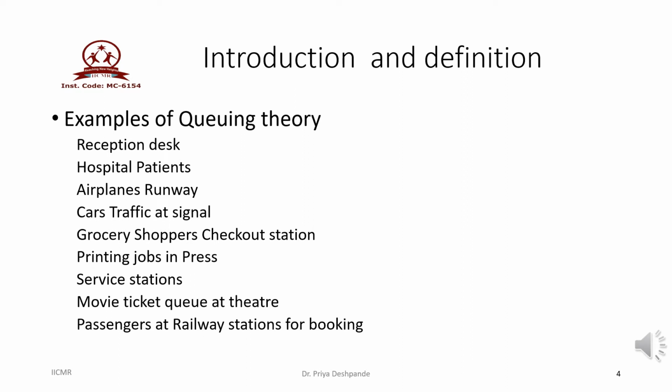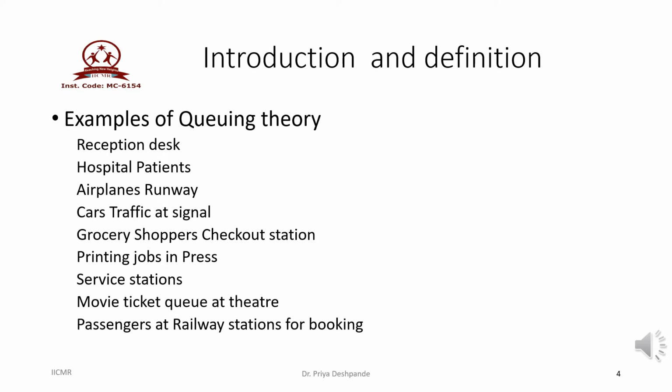We have experienced waiting lines or queues many times in our routine life. So let us take the example of a reception desk when we visit any mall or any event. The formation of the queue is nothing but the waiting line, and that is studied in waiting line theory. Second example is the number of patients waiting to consult the doctor in various hospitals. Then number of flights waiting to get clearance for the runway. And the next example is number of cars waiting at a signal.